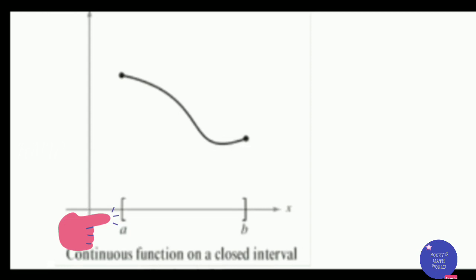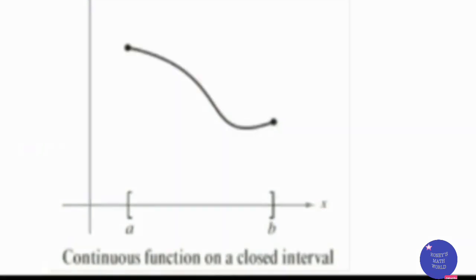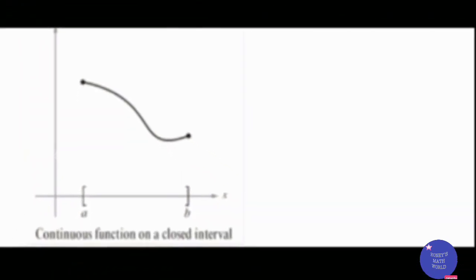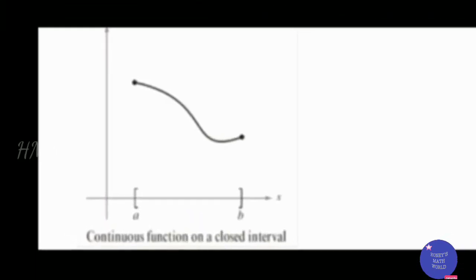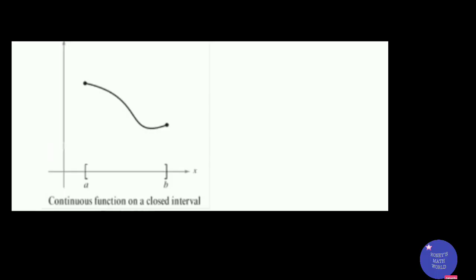Then at the point b, you have to find f of b. F of b should be defined. Then you have to find the left limit at b. The left limit at b should be equal to f of b. Then you have to check if in the open interval (a, b) the function is continuous. So the function is continuous in the open interval and it is continuous at the end points. Then we say the function is continuous in the closed interval [a, b].